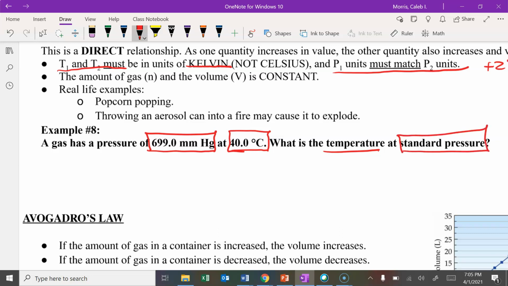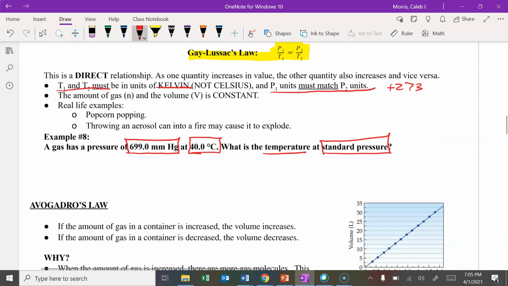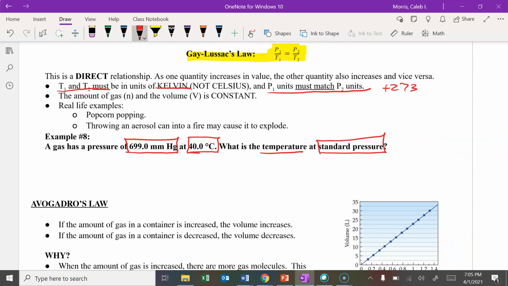Now, if you recall, when we talked about standard temperature and pressure, standard temperature is 273 Kelvin. Standard pressure is 1 atmosphere. Okay. Now, here's the key. We have to have the same units of pressure. Right now, I have millimeters of mercury over here, but I have 1 atmosphere. So we want to know that conversion factor.